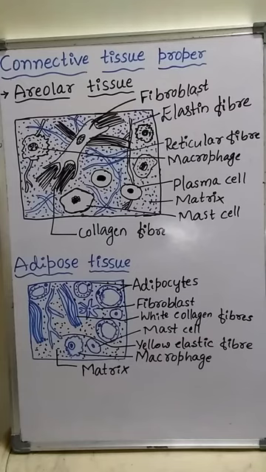The remaining two connective tissue propers are areolar connective tissue and adipose tissue. Connective tissue proper means these are the connective tissues which have a jelly-like matrix, made up of complex chemicals and three different types of fibers: white collagen fibers, yellow elastin fibers and reticular fibers.